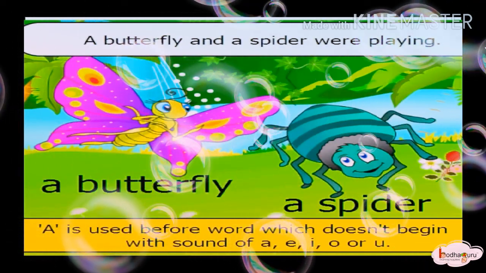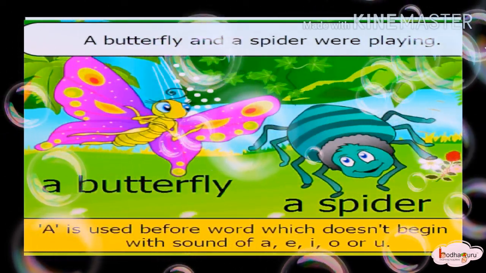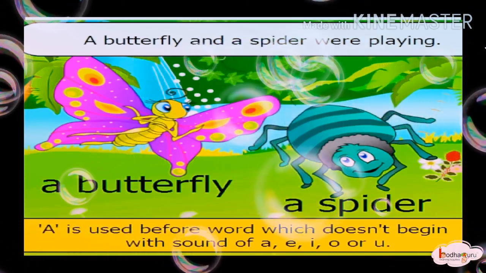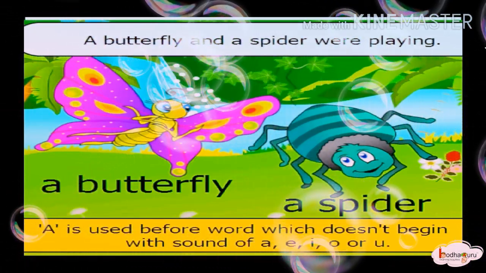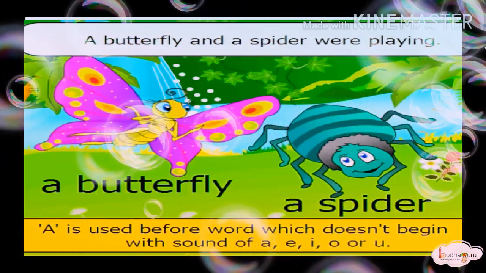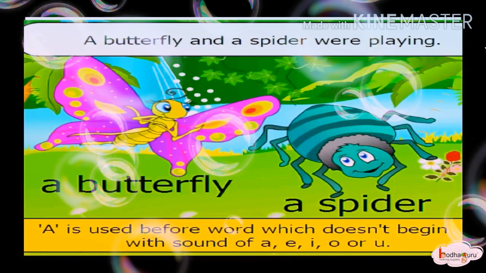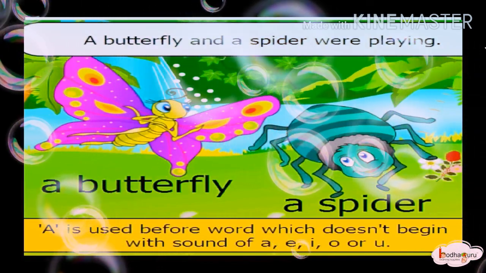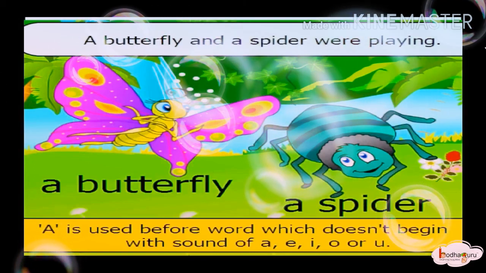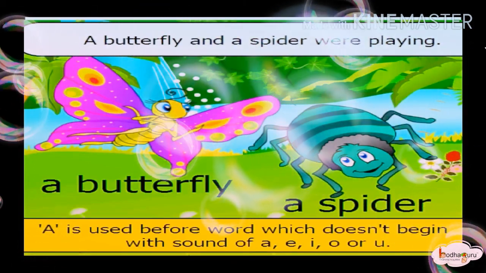We use a before singular nouns which don't have a vowel sound. For example, butterfly starts with the sound of B and spider starts with the sound of S. You know, B and S are consonants and hence we use a instead of an.